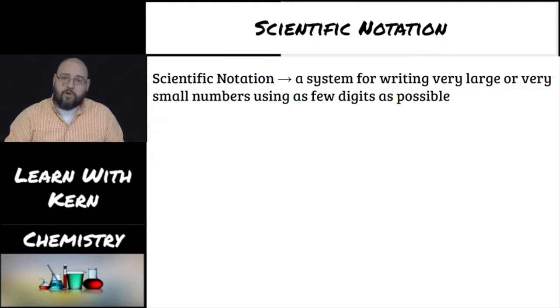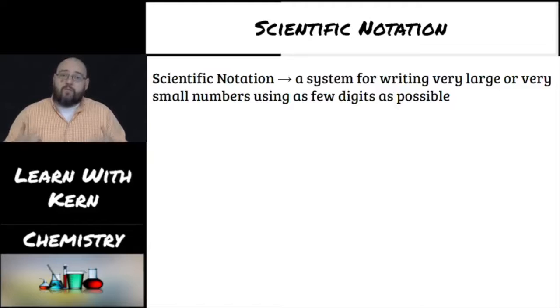As few digits as possible because, well, we deal with really big numbers in chemistry. We deal with really small numbers in chemistry, in all of science, and we don't want to have to write out the 12, 13, 14, 20-something digits that a number actually is every single time we use that number and talk about that number. We don't want to write those all down. That takes way too much time and way too much effort.